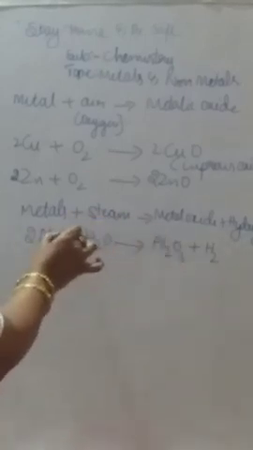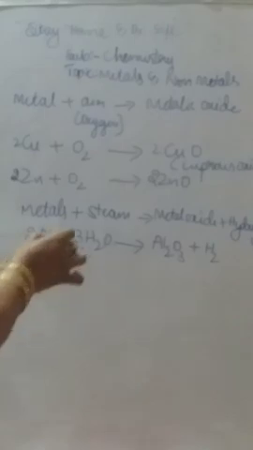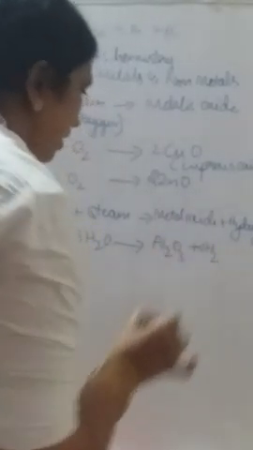Actually 3 atoms of oxygen are there, so put a 3 here, so it becomes 3 atoms of oxygen. What about the hydrogen? It becomes 6, 3 twos are 6, but here 2 is there, so put 3H2. Hydrogen gas will be liberated. This is the hydrogen gas, so that's why I put an arrow mark. Like that, for many metals you can take an example, sodium also.